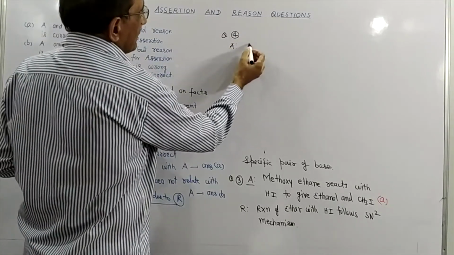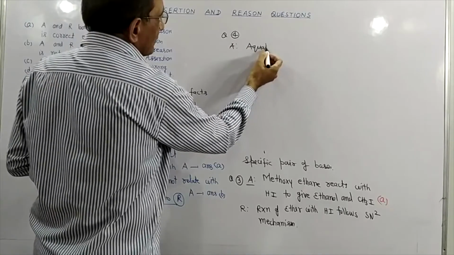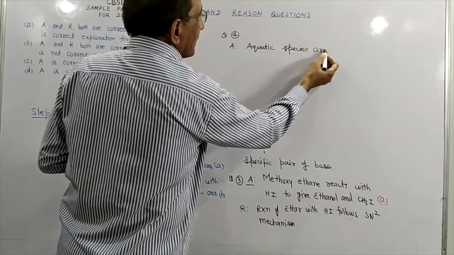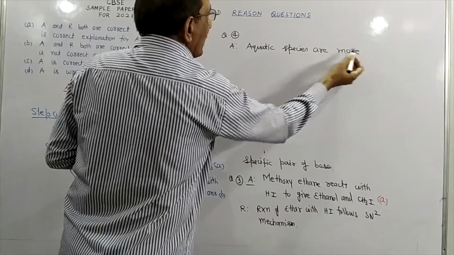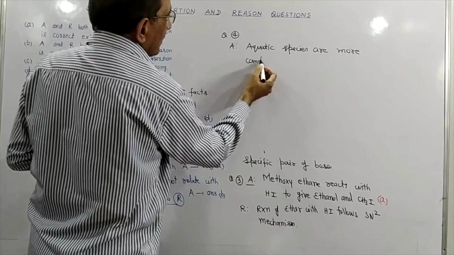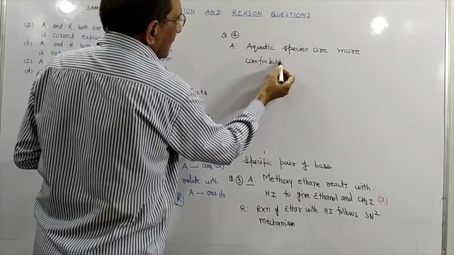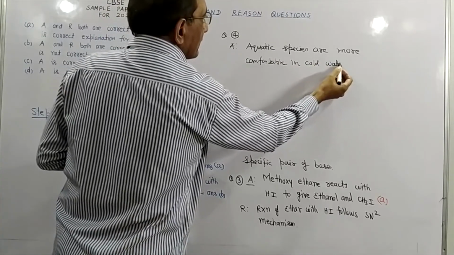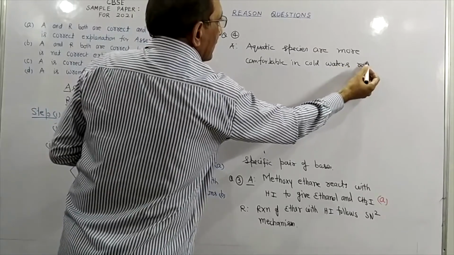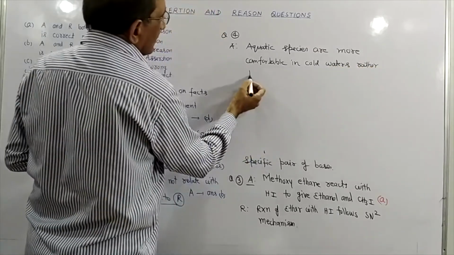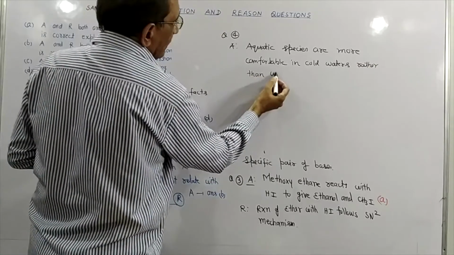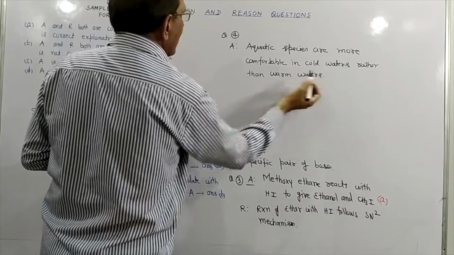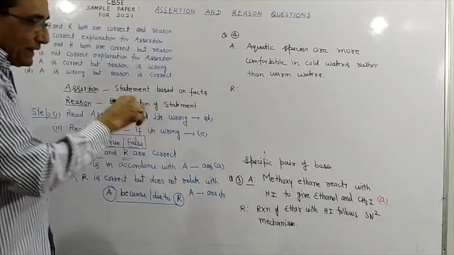Assertion: aquatic species are more comfortable in cold water rather than warm water. This is our assertion. Now reason we can take here.